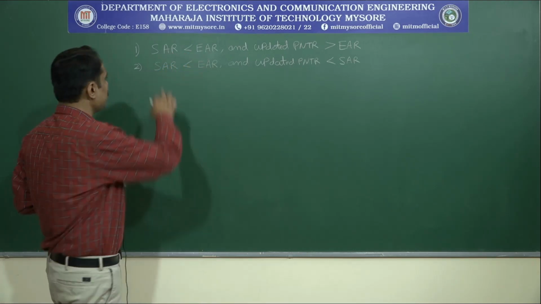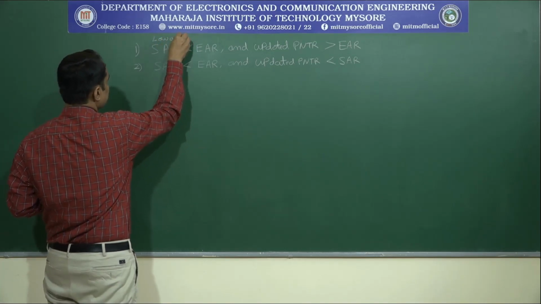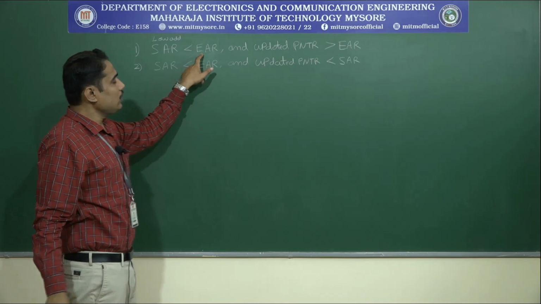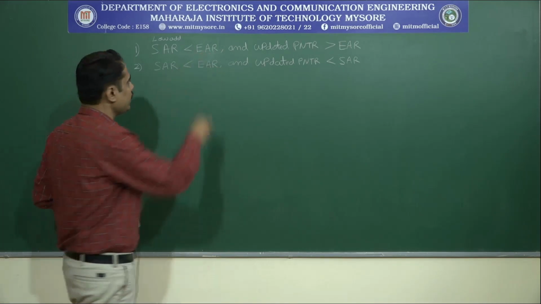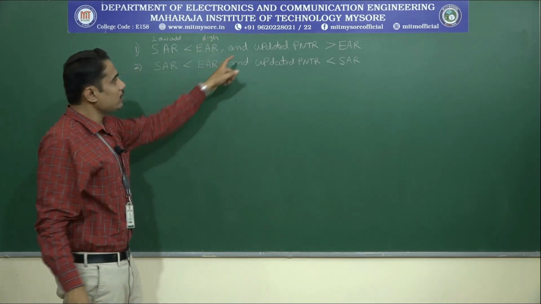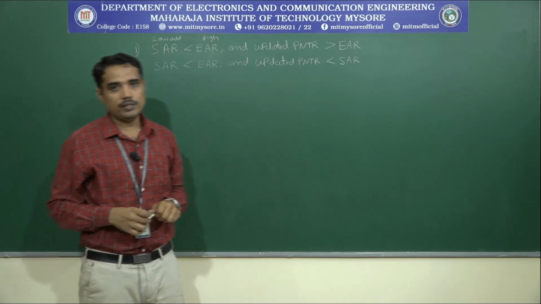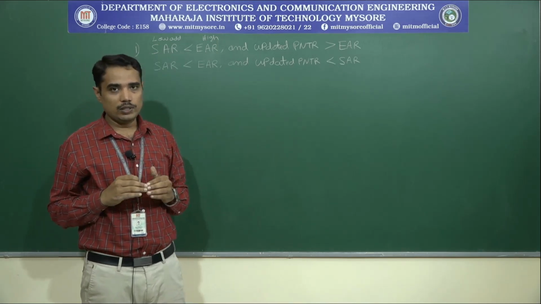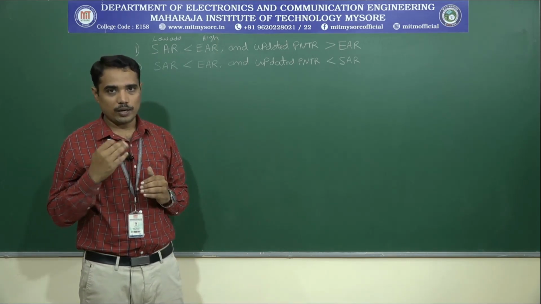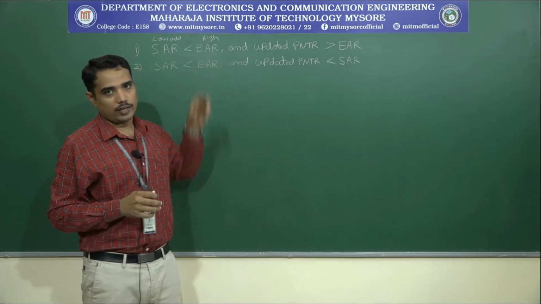That means SAR is having low address, and EAR will obviously have high address value, and the updated pointer is greater than EAR. That means the value to which the pointer is going to be updated is more than the EAR value.